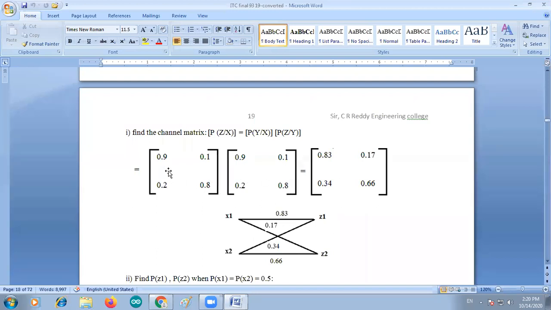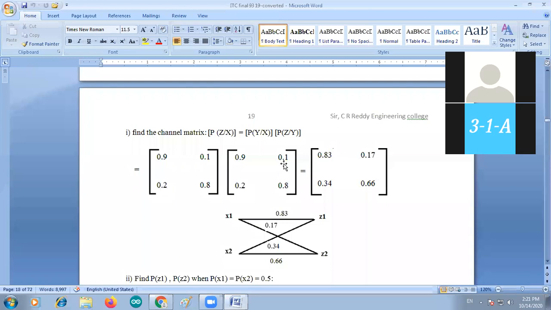0.9 into 0.9 plus 0.1 into 0.2, that is equal to 0.83. 0.2 into 0.1 plus 0.8 into 0.8, that is 0.17. Like 0.34, 0.66. Is it not? So once again check out the values are same or not.